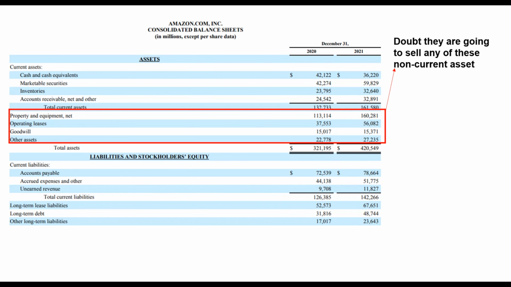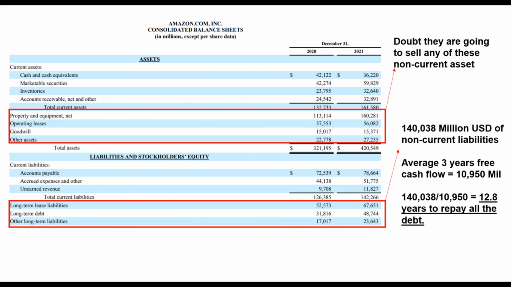We will then move on to the non-current liabilities below. These are liabilities that the company will have to pay over time. I used the total amount of liabilities divided by my 3-year average free cash flow, and found out that the company will take 12.8 years to repay all its debt. I will assume that lease liabilities periods are more than 10 years, as they usually are. I do not have an issue with the company's ability to pay off the lease. I am more concerned about the long-term debt.